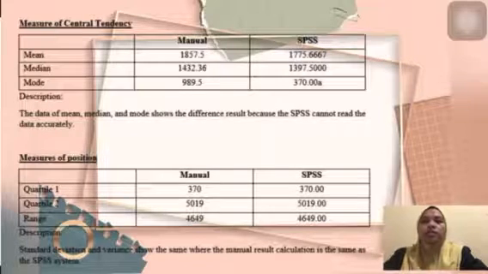The SPSS result for sample variance and standard deviation is not the same as manual because the SPSS cannot read the data accurately, where the manual sample variance is higher than the SPSS system, and so is the standard deviation value.